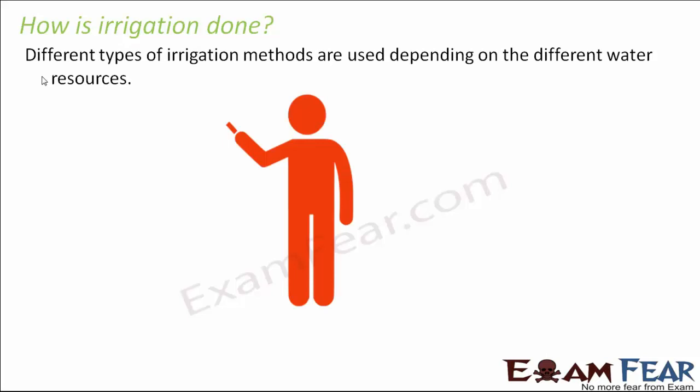So different types of irrigation methods are used depending on the different water resources, because there has to be some source of water. To water such a big field, we need enough water. There has to be some source from where we will fetch the water.